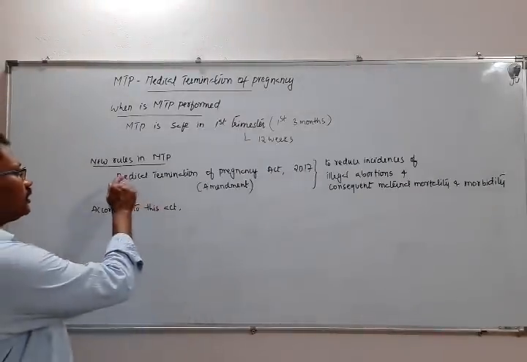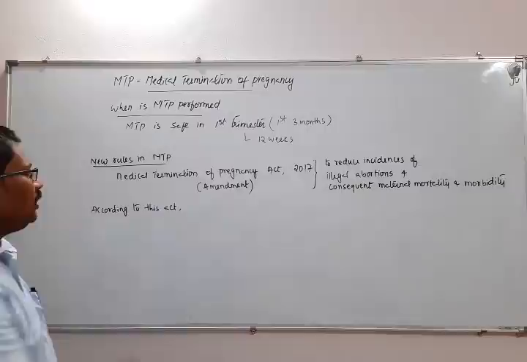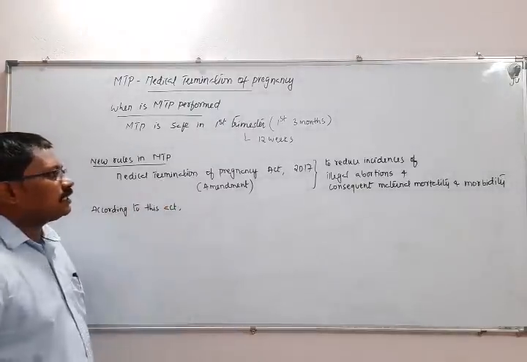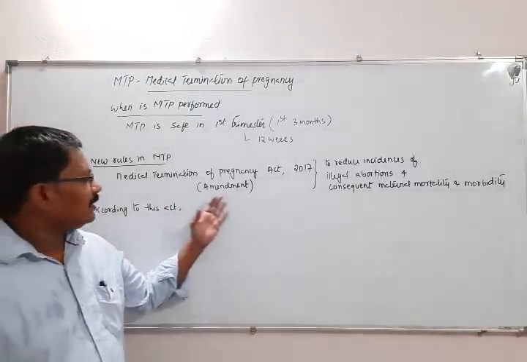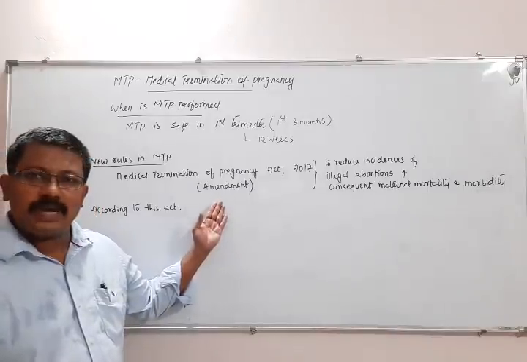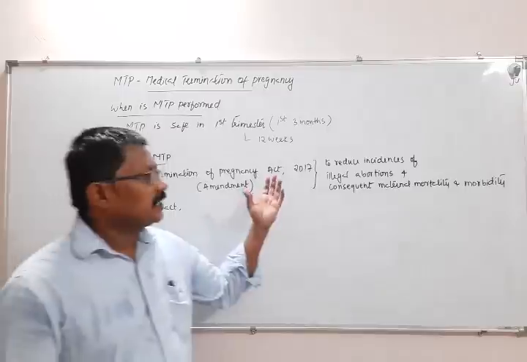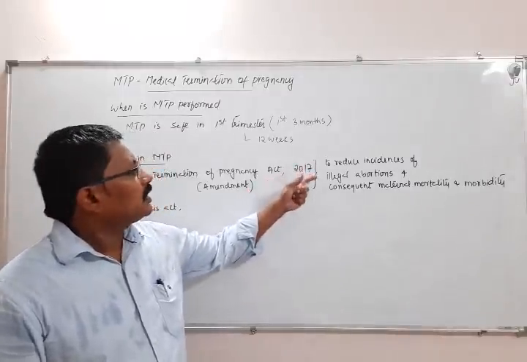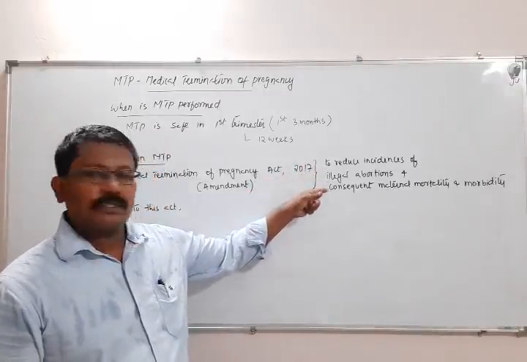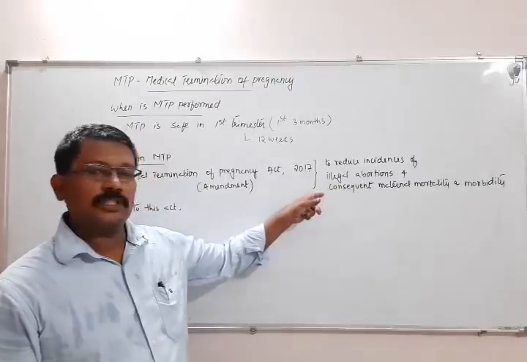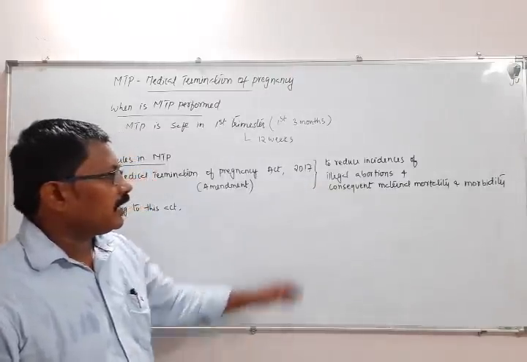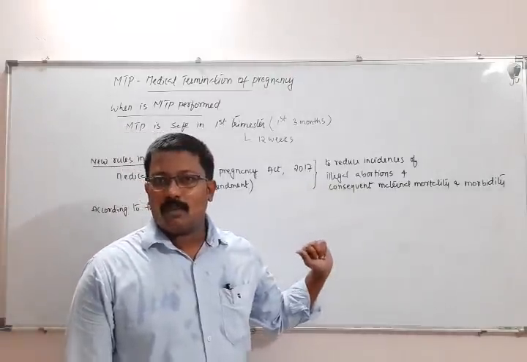There are some new rules in the MTP, the Medical Termination of Pregnancy Act, and there is an amendment in 2017, which includes certain conditions to reduce incidence of illegal abortions and also consequent maternal mortality and morbidity.